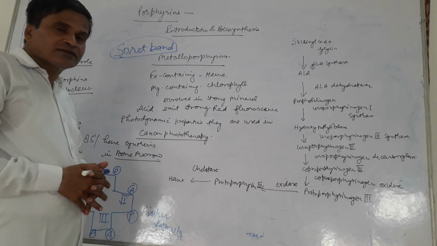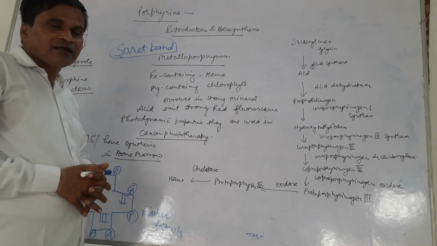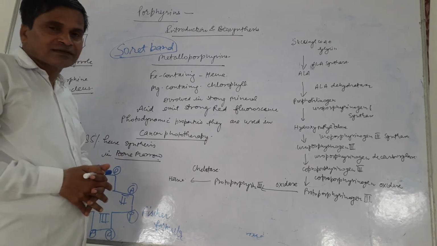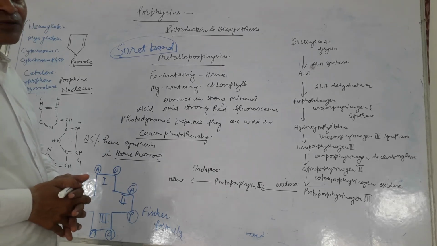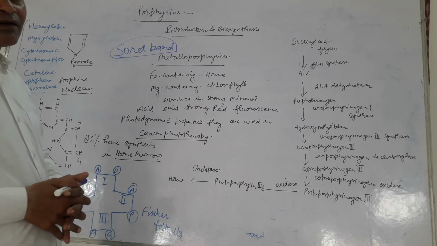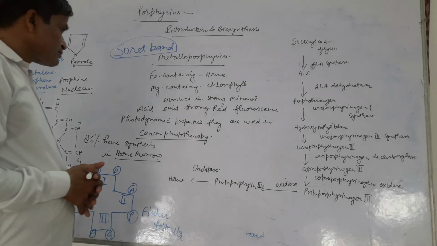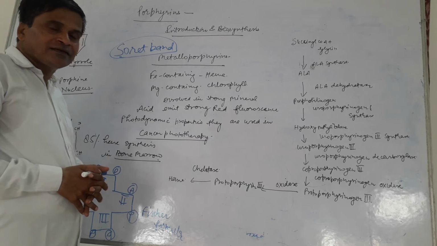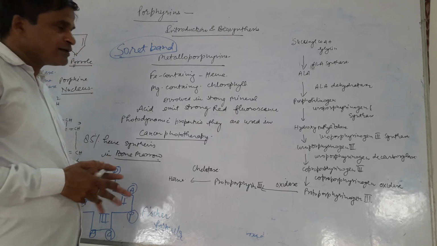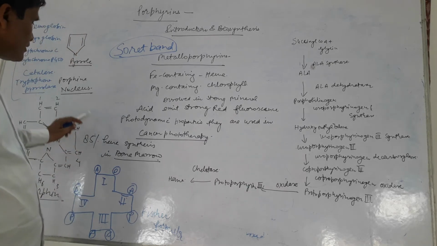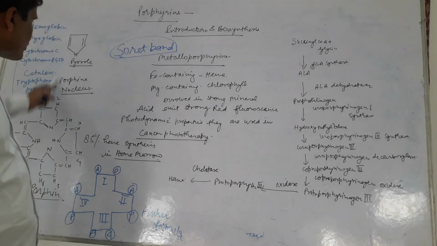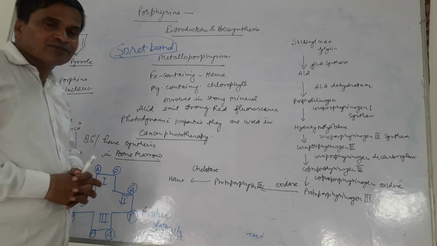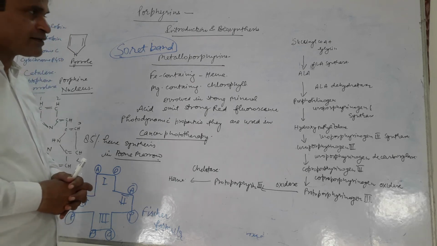So they create yellowish skin and yellow eyes, and this condition is called jaundice. This is basically due to dysfunction of the liver or obstruction in the bile duct. Bile pigment is produced by the degradation of the heme, which is found in these proteins and contains the porphyrin nucleus and an iron atom.